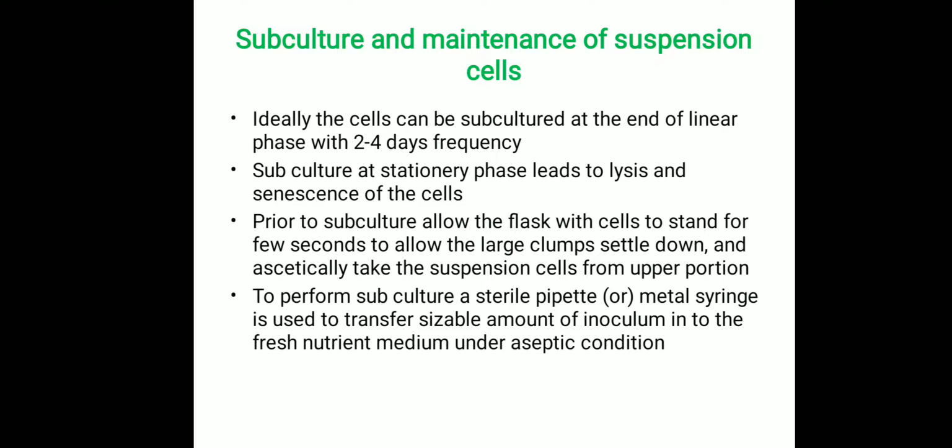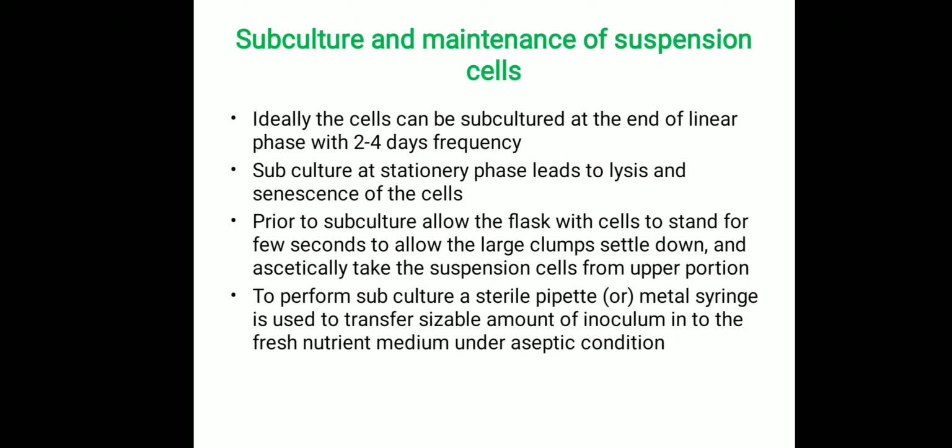Let's see about the subculture and maintenance of suspension cells. Ideally, the cells can be subcultured at the end of the linear phase, within 2 to 3 days. Subculture at the stationary phase leads to lysis and senescence of the cells. Prior to subculture, we have to take the flask out of the shaker and allow it to stand idle for a few seconds so that the large clumps settle down, and the upper portion carries the light suspension cells. So we can take the upper portion of the medium with cells as inoculum into fresh medium.